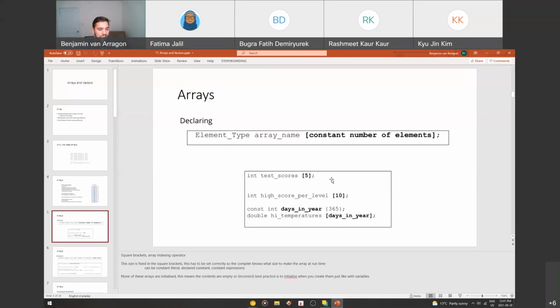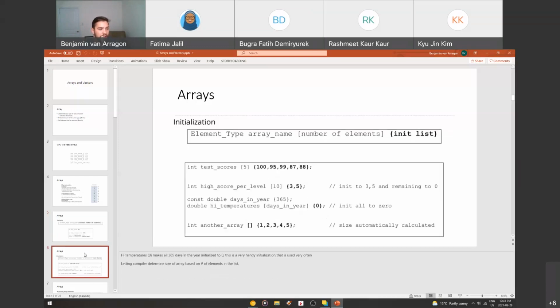It's not going to be anything. So the best practice is to actually initialize them. Same thing with variables. You know how we got compiler warnings when you don't initialize a variable? It's best practice to initialize arrays, and you'll see why in a second here. So to actually initialize them after we've declared them, you have your element type, your array name.